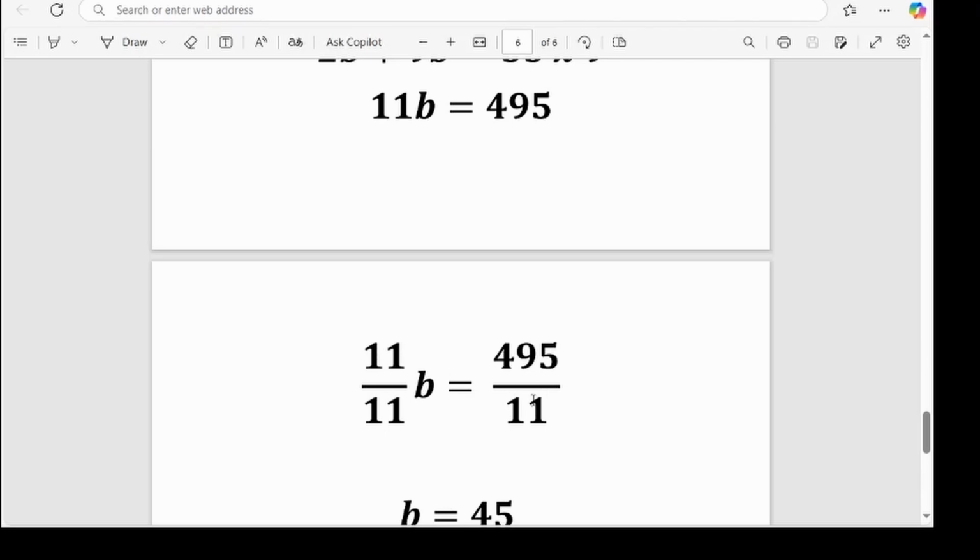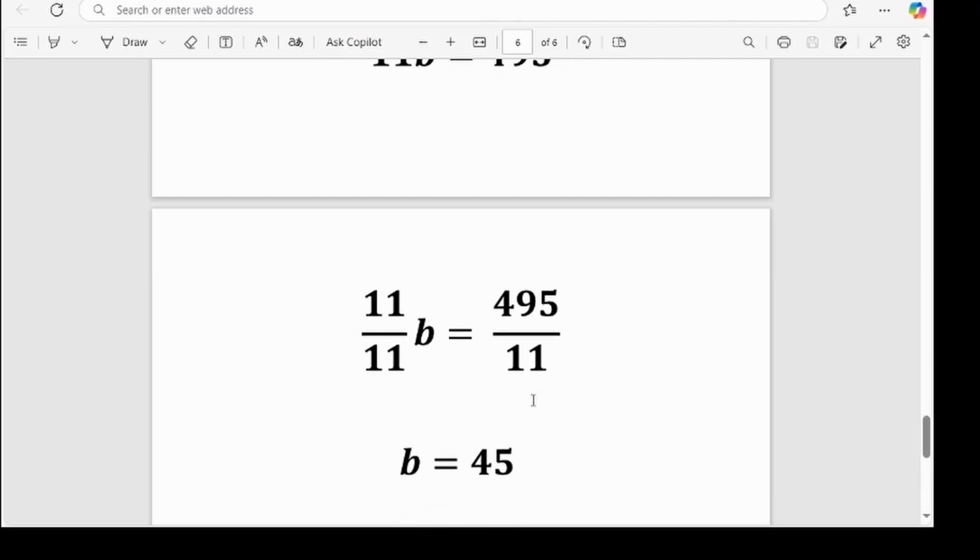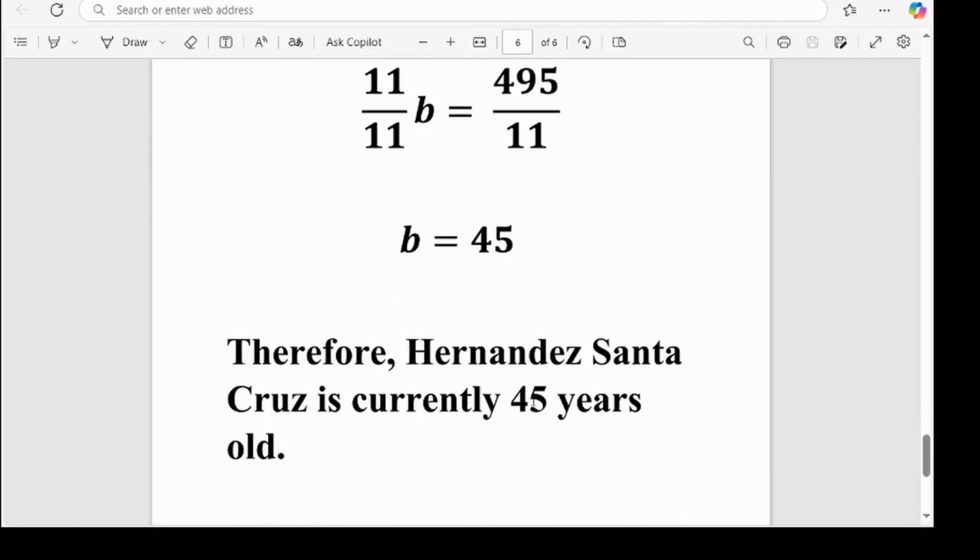So 495 divided by 11 is 45. Therefore, our B, or the age of Hernandez Santa Cruz, is 45 years old. Okay, so therefore Hernandez Santa Cruz is currently 45 years old.